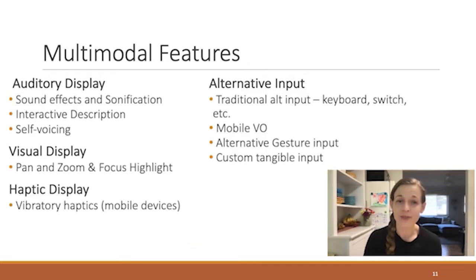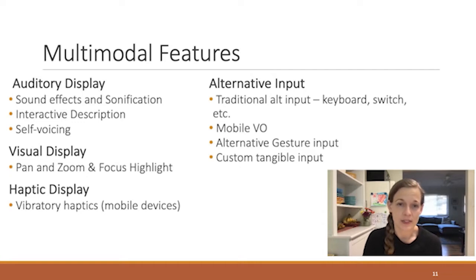Okay, so now I've told you about PhET as a whole and our accessibility initiative. So what are these multimodal, accessible, inclusive features that I've alluded to? Well, what we've been working hard at for the past 6 years is developing new display features, which includes auditory display, visual display, and haptic display, as well as expanding the input capabilities of simulations, how learners interact with the sims. I'll talk through each of these briefly and then show you some examples of what you can do with these features in different combinations, as well as let you know what is available to you to use right now from our website and what's in development and will be available soon.